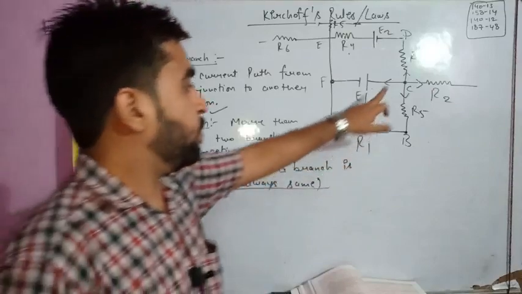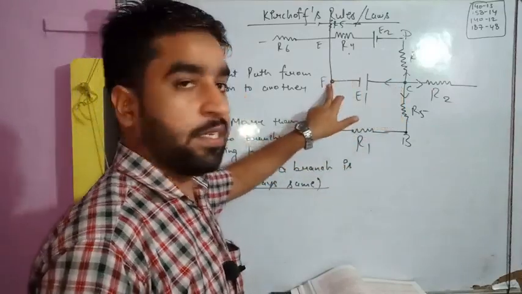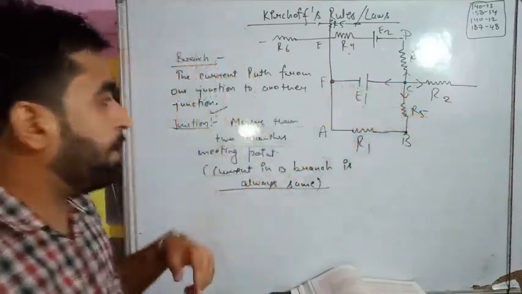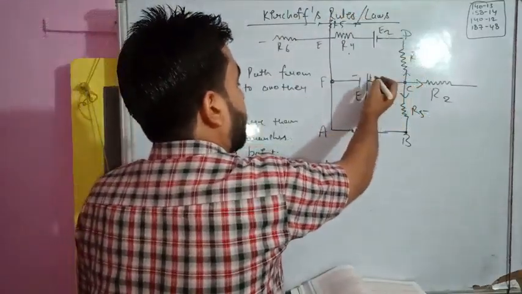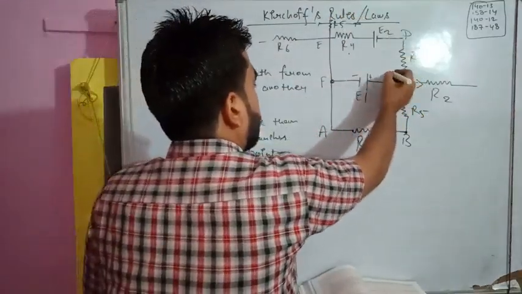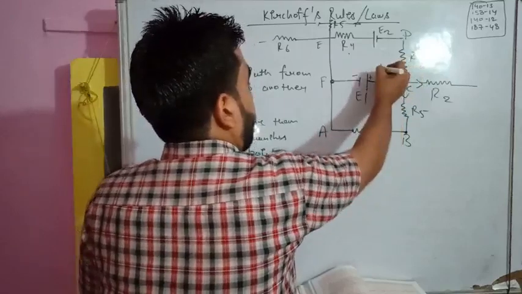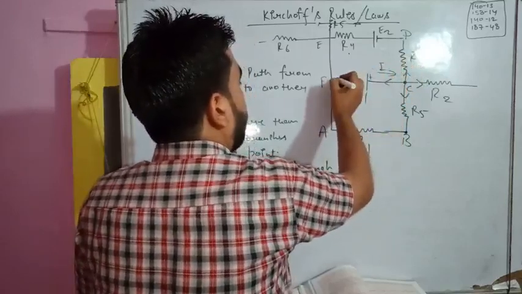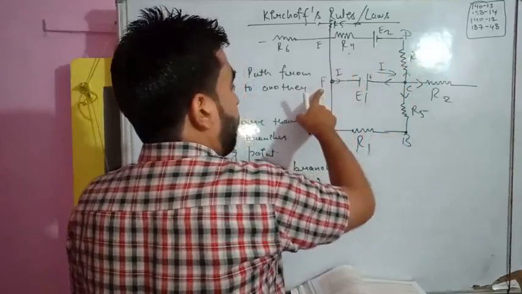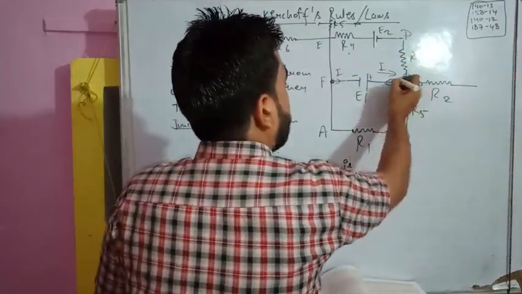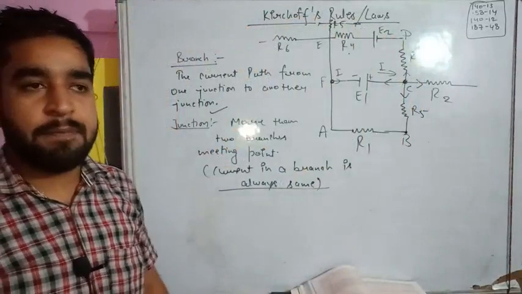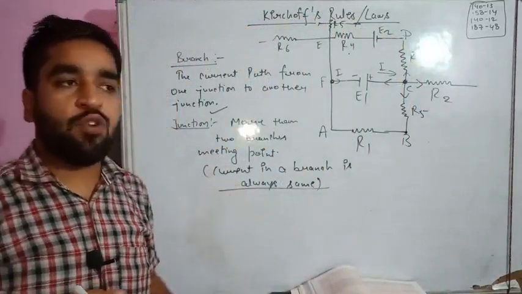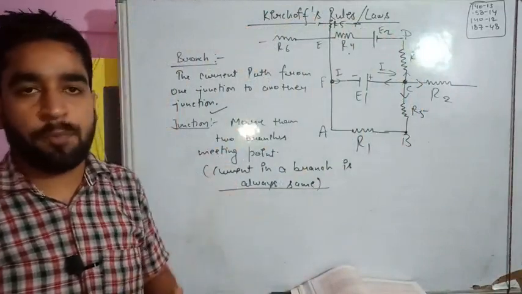Similarly, suppose C is a junction, F is a junction. The path of current is going from here to here. Suppose this is the higher terminal, this is the lower terminal. Suppose this is the direction of current and this current is I. So if current I is released from F, then the same current I will be received at C. For example, suppose between Lal Kuan junction and Bareilly junction there is no stoppage.